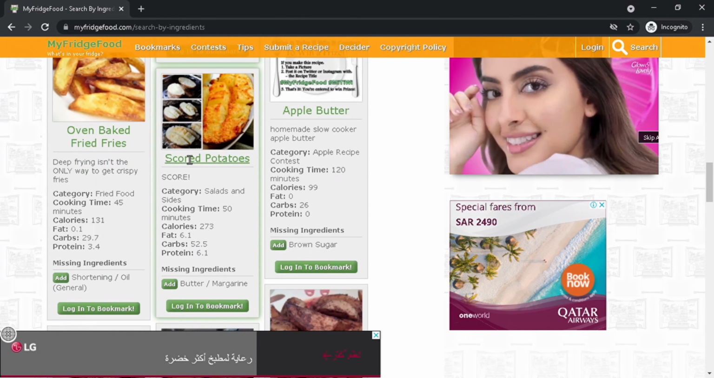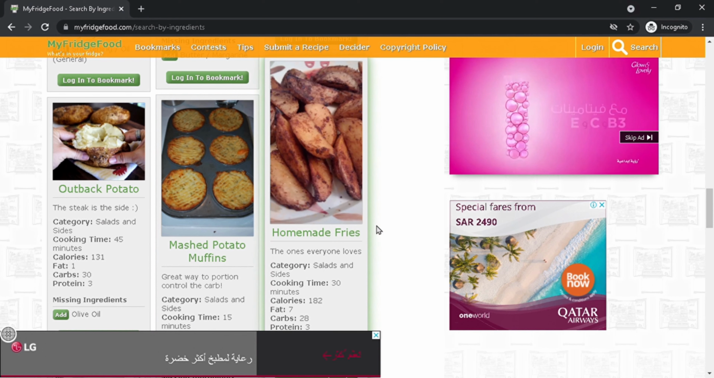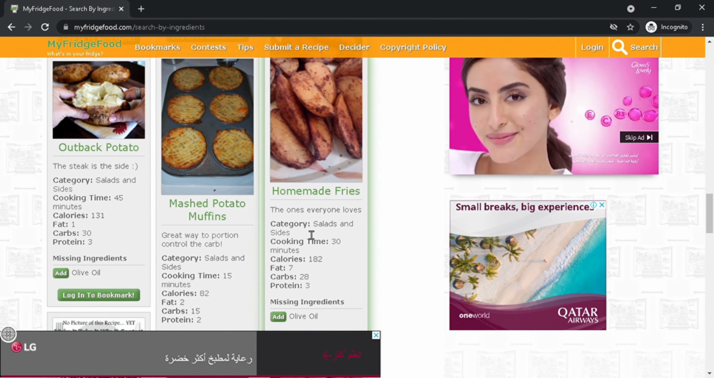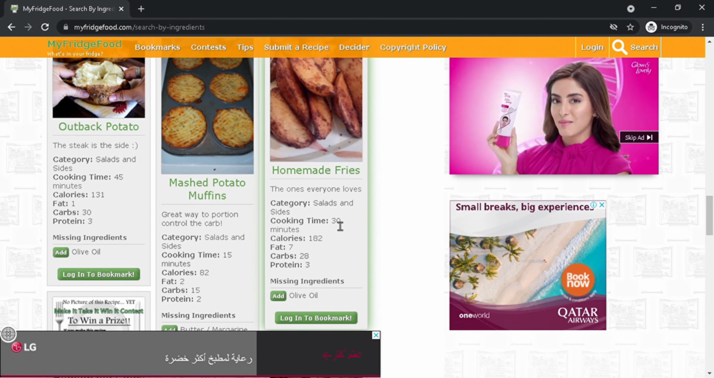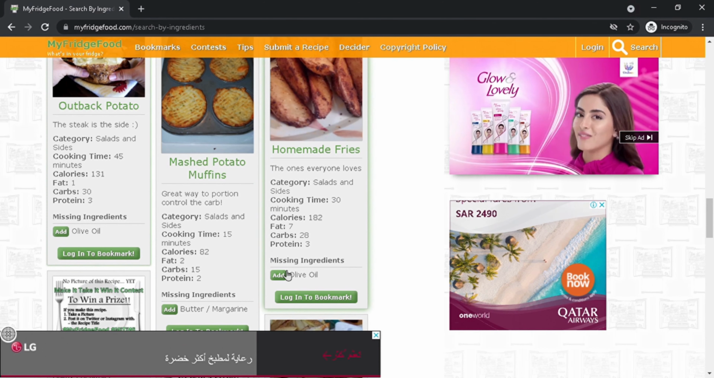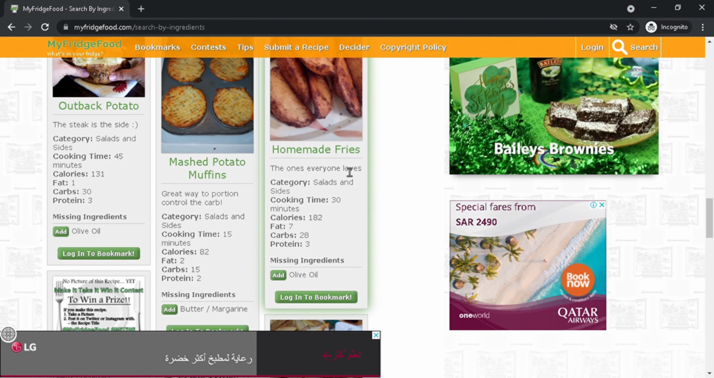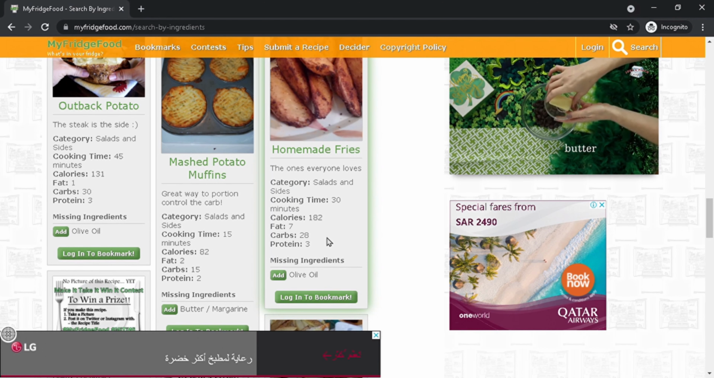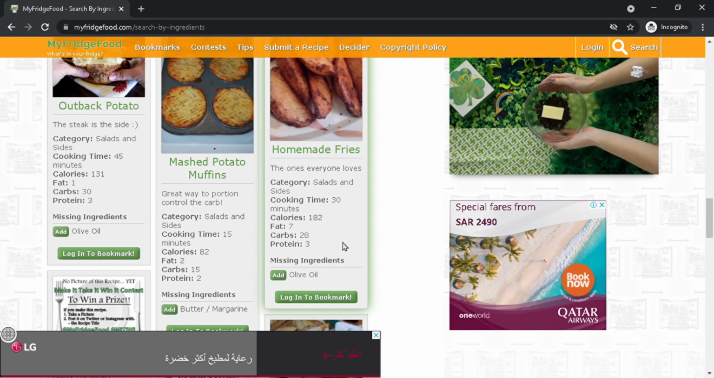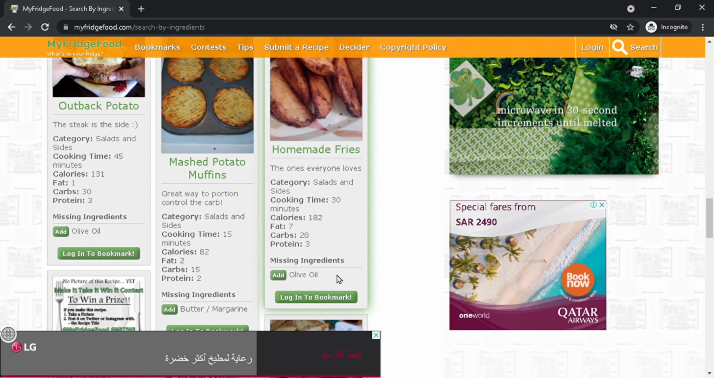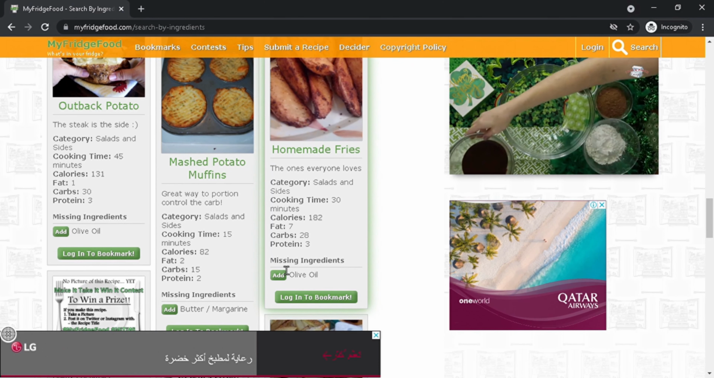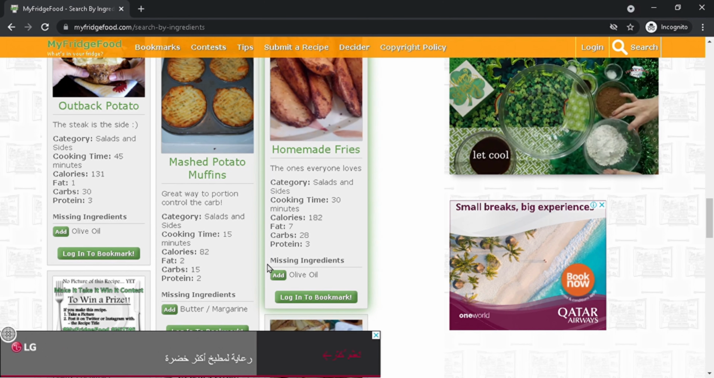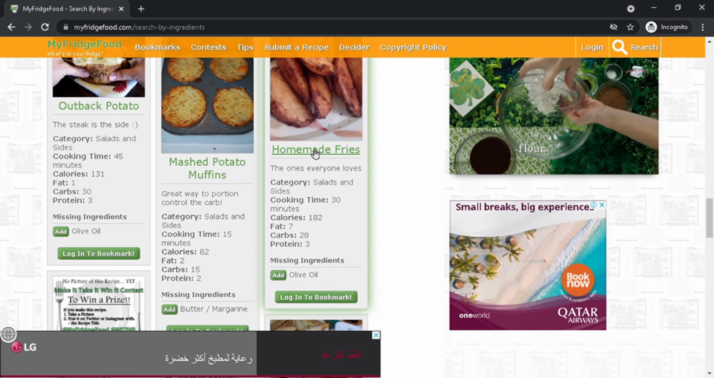See, let's say you pick this one, homemade fries. See, it's written everything. It also tells the missing ingredients. Let's say you have every ingredient to make it, but you don't have olive oil, and it tells you, see, missing ingredients. Let's say I have olive oil. Okay, let's check.